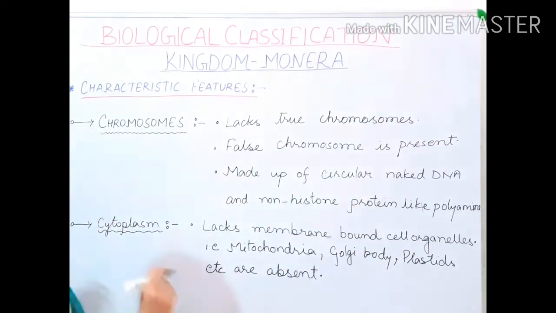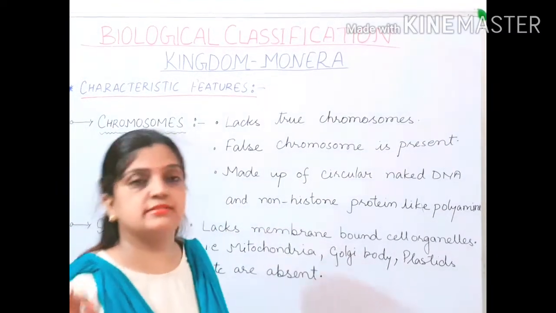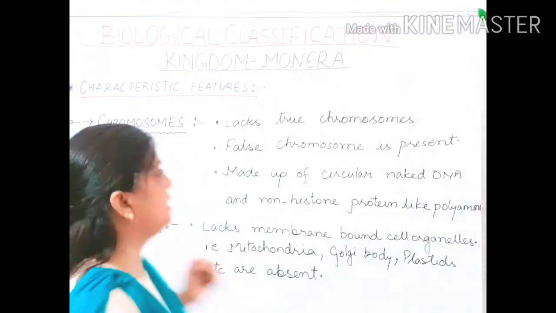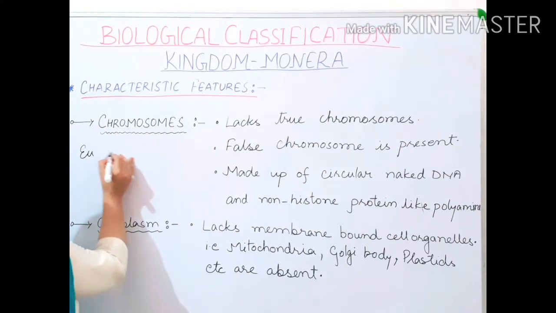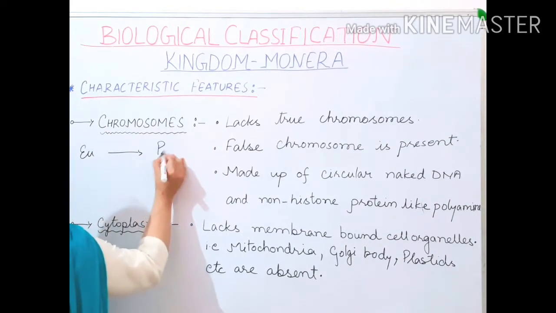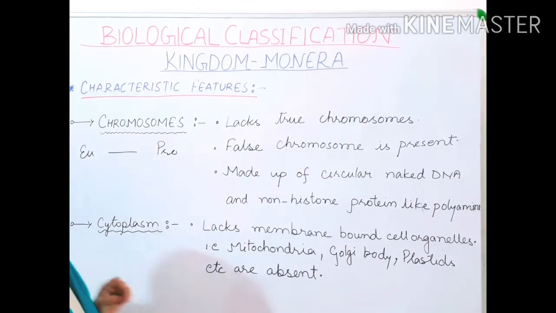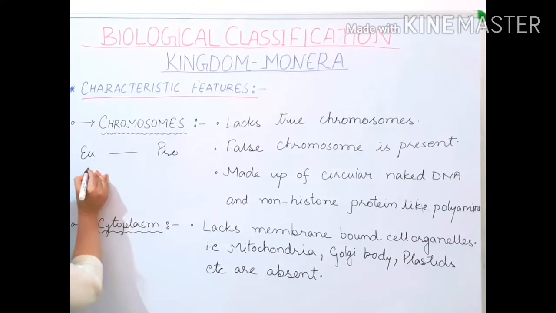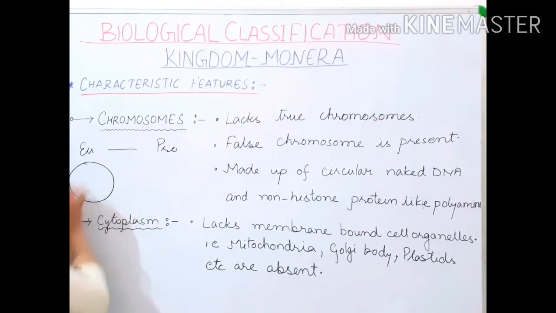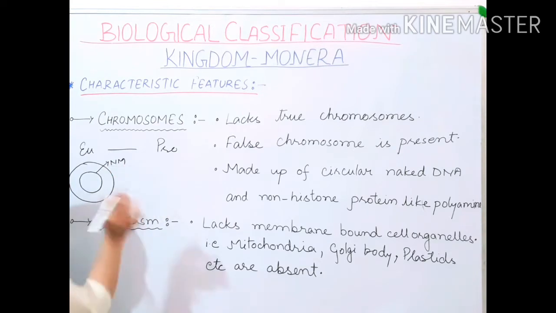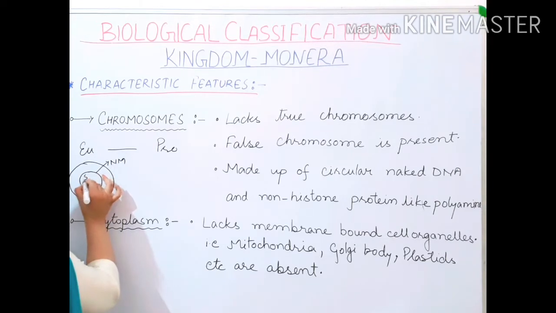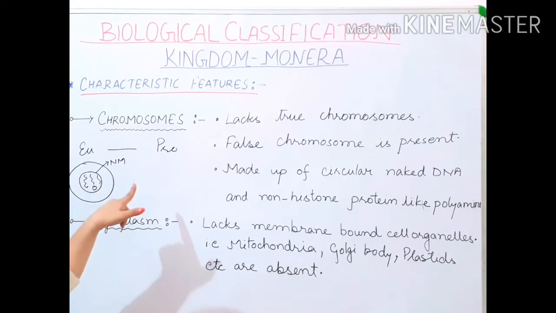Now children, what is there? There are two types of organisms depending upon the nucleus, that is your eukaryotes and your prokaryotes. There are two types of organisms. Now children, in a eukaryotic organism, this is a cell and this is a nucleus. The nucleus has a nuclear membrane, it has a nucleolus, and it has well defined linear chromosomes in it.